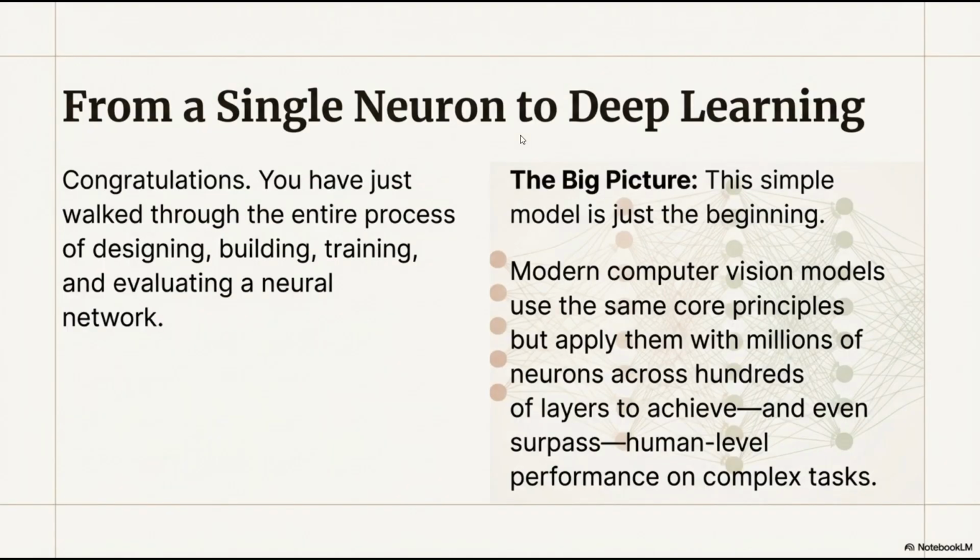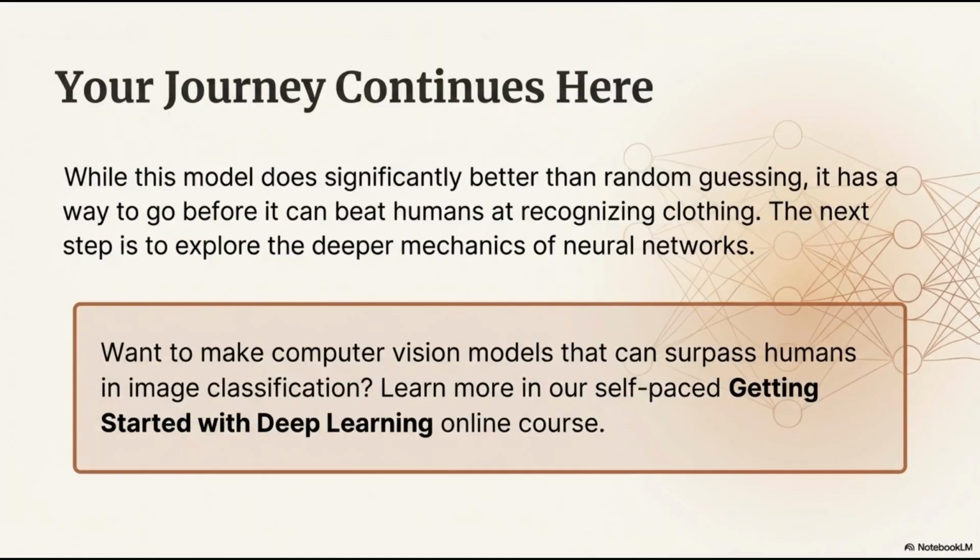So what did we do so far? We walked through the entire process of designing, building, training, and evaluating a neural network. While this model does significantly better than random guessing, it has a way to go before it can beat humans at recognizing clothing.